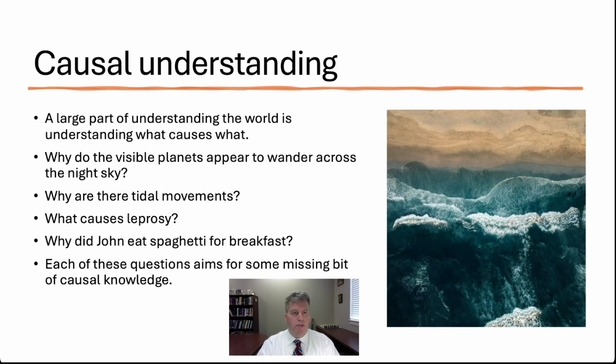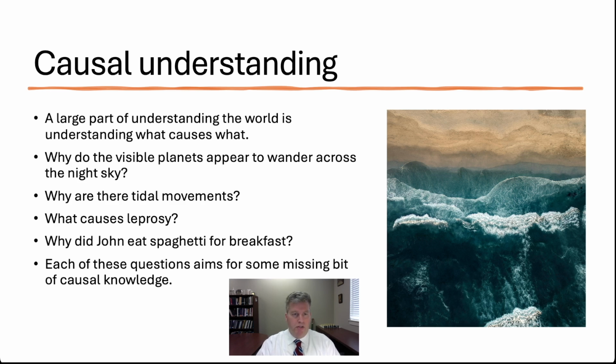Okay, so let's start off with just some general remarks about causal understanding. Obviously, a large part of understanding the world involves understanding what causes what. Why questions are very basic, as every parent knows. Children love to ask why and follow it up with another why question. We can understand why questions as trying to get at some sort of understanding, and oftentimes this is causal understanding.